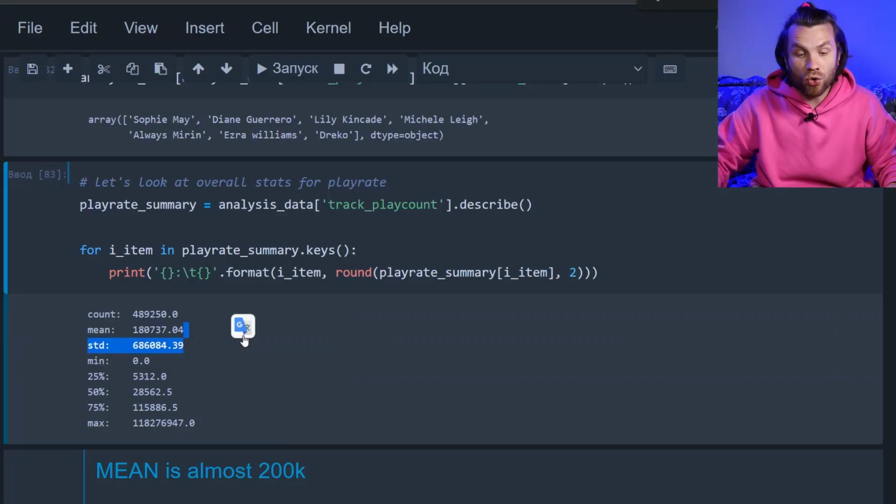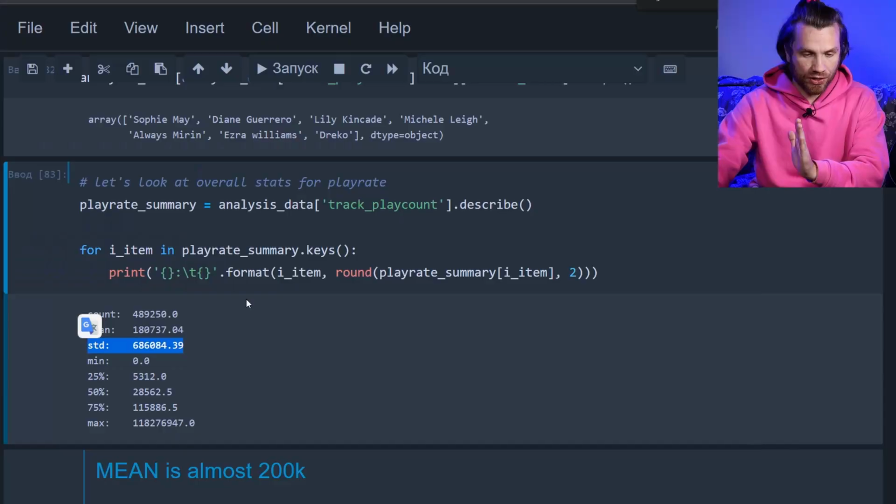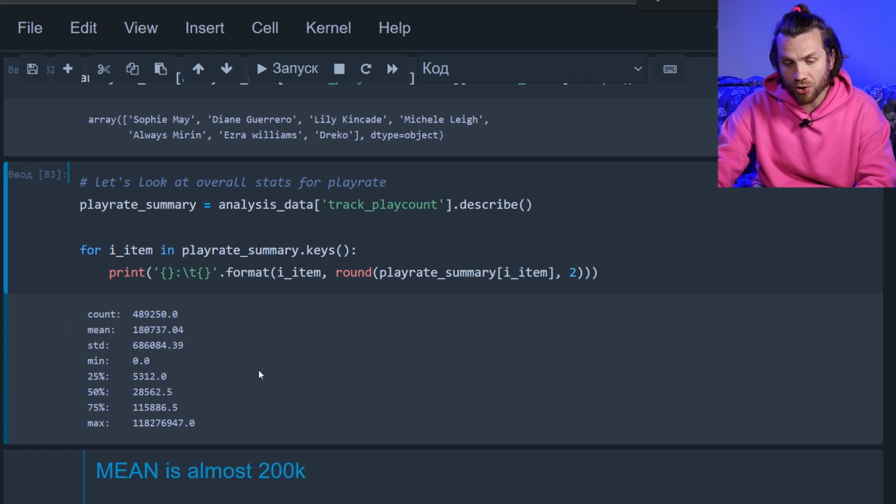There's a lot of tracks that are played fewer times. The variation between play rates is ginormous. And standard deviation is how much on average individual data points differ from the mean. So you take the mean, you take each data point and see how far away from the mean it is. If you average the distances out, you get this. So that's too much variation.